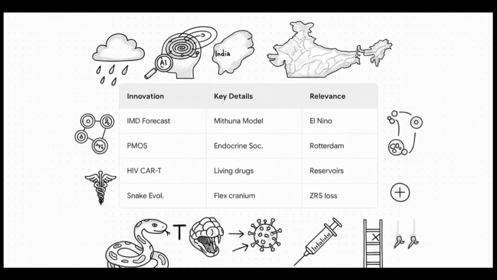Second, the Endocrine Society officially renamed PCOS to PMOS, polyendocrine metabolic ovarian syndrome, because, as it turns out, based on the Rotterdam criteria, cysts aren't actually the defining feature. Moving to biotech, CAR T-cell therapy, normally engineered as living drugs for cancer, is now showing incredible promise in suppressing HIV by targeting viral reservoirs with just a single dose. And finally, a super fascinating evolutionary study shows that snakes actually survived 160 million years ago thanks to a flexible cranium, but they lost their legs due to a specific mutation in the ZRS gene.